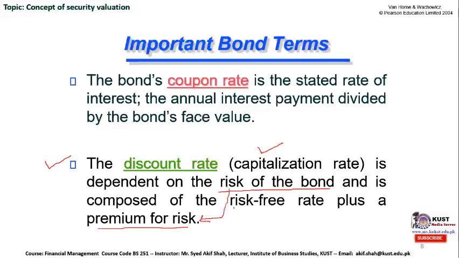So it consists basically of the risk-free rate plus the risk premium for investing in that particular instrument.